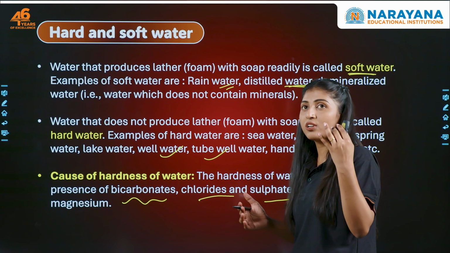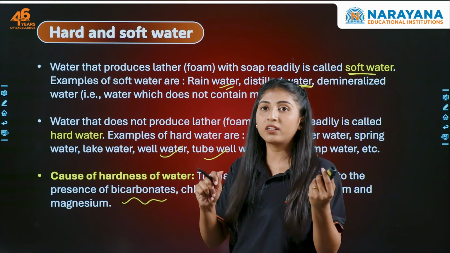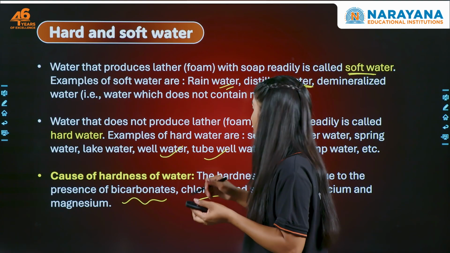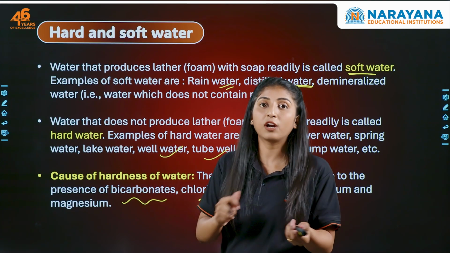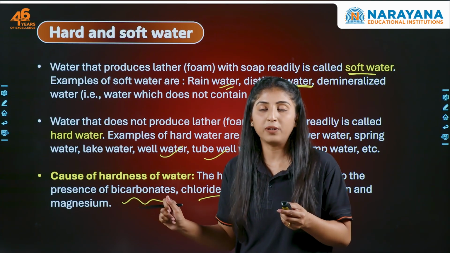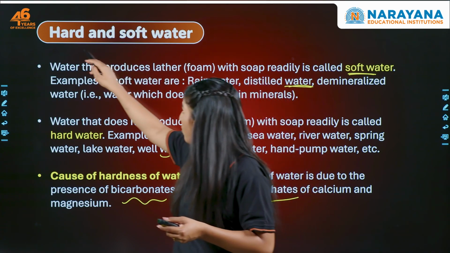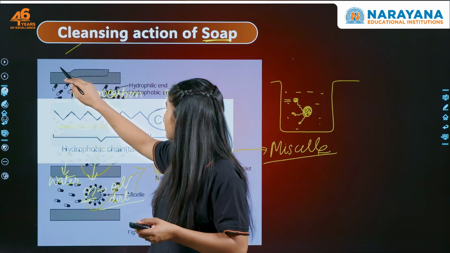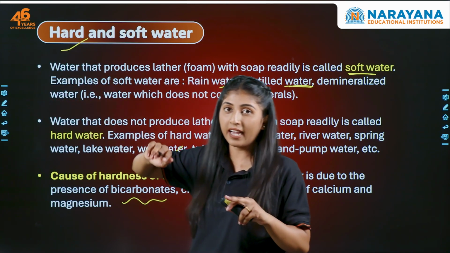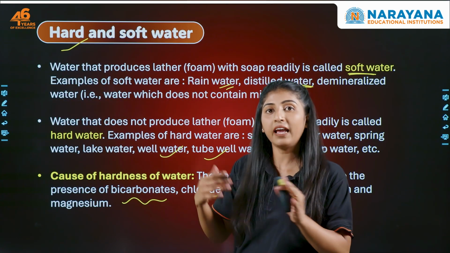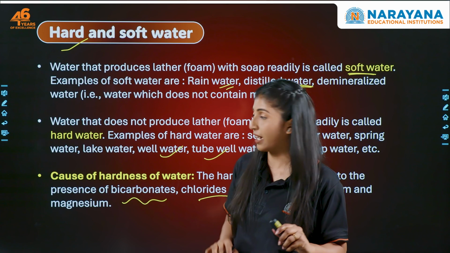So what is hard water? Hard water is something that does not let the soap produce lather. If the lather is not produced, the soap will not be able to clean the dirt properly. So hard water will not allow the soap to do its cleansing action, while soft water will help the soap do its cleansing action, right?